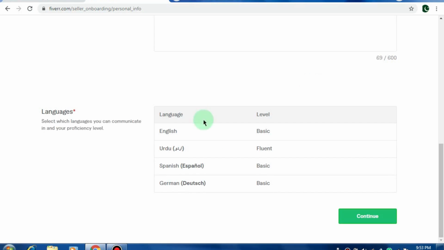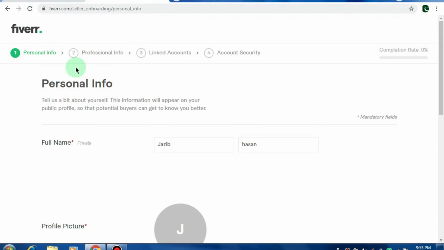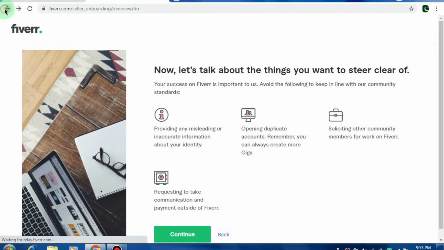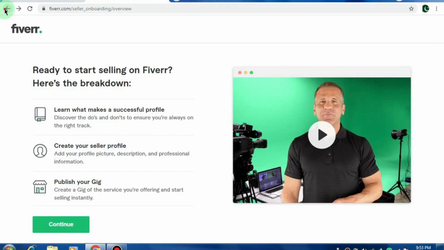And then you have to add your languages, in which language you can talk to your customer. Then you have to add your professional info, for example, professional skills. And then you have to add your linked account so that your customers can contact you. And then you have to add account security, and then your gig will be created, and your customers can see your gig and hire you based on your education and certification and your skills.